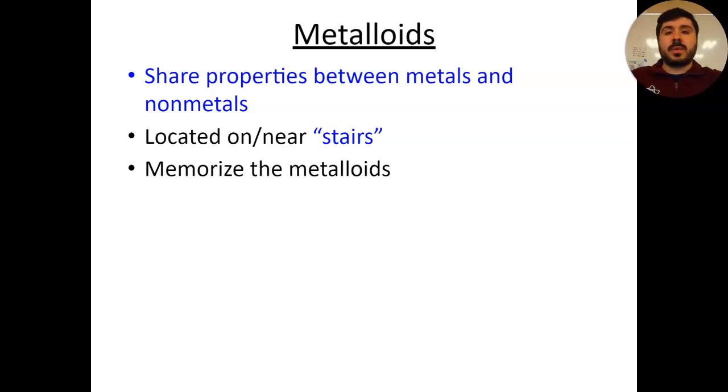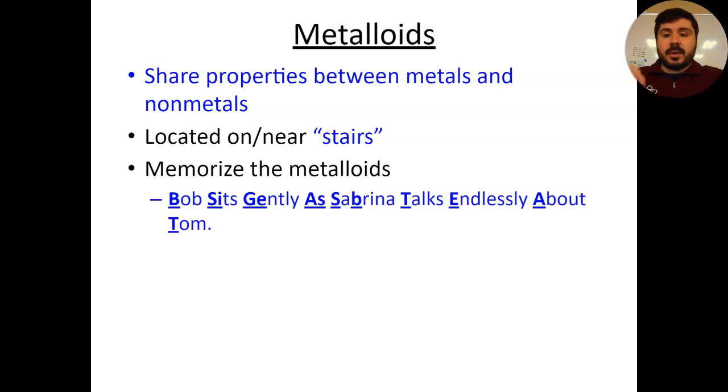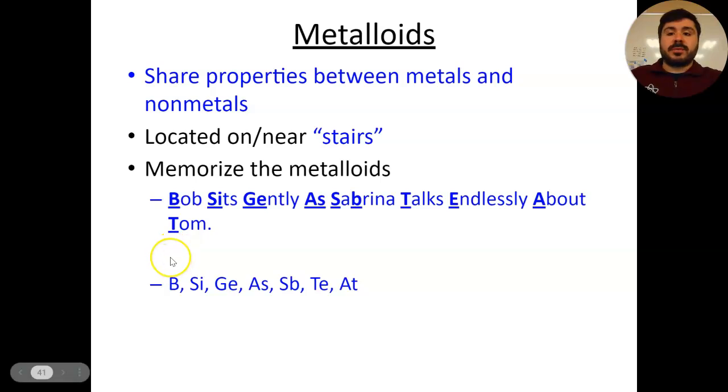Now, the location of where they are, they're basically right on the staircase, okay? And there are very specific ones that we're talking about here. I use this sentence to help you memorize them: Bob sits gently as Sabrina talks endlessly about Tom, right? Use this sentence to help you recognize and remember exactly which elements are our metalloids.